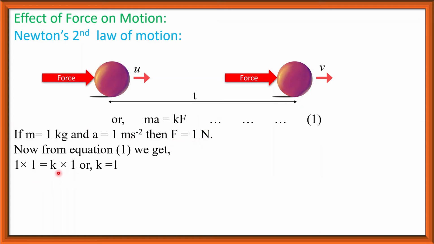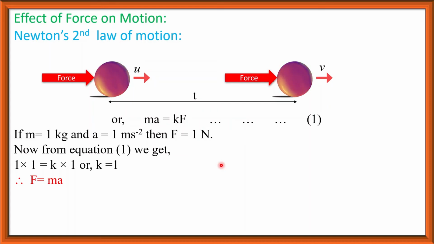So 1 into 1 is equal to k into 1, or k is equal to 1. That means the value of k is equal to 1. If the value of k is equal to 1, we can write ma is equal to F. That means F is equal to ma. This is the measurement of force, that is, the amount of force F is equal to m into a. Force is equal to mass into acceleration.